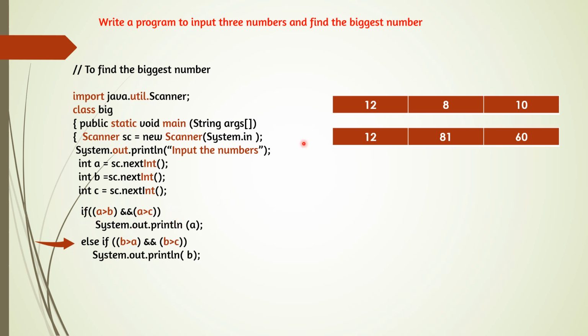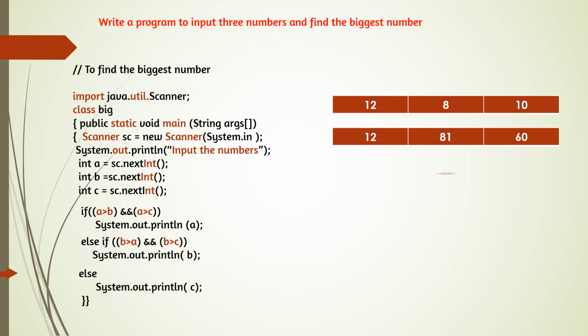Now if the condition is true, then the number will be printed and it will come out of the if-else chain. And if the first condition is false, then it will check the second condition. And what is the second condition here? b greater than a and b greater than c. b is 81, and 81 is greater than a, that means 12. And b greater than c, 81 is greater than 60 also. So the second condition is true. That means the output will be 81. 81 is the biggest number.